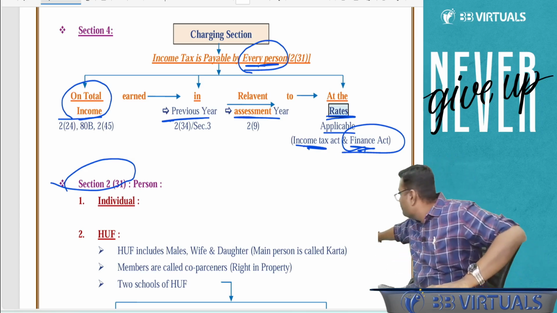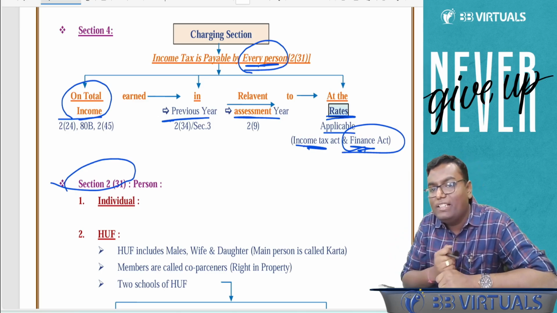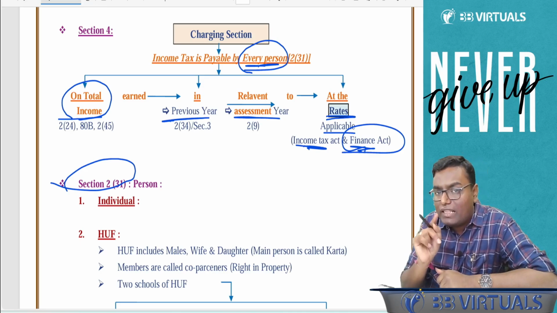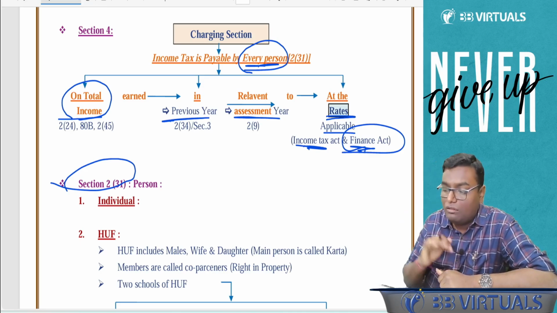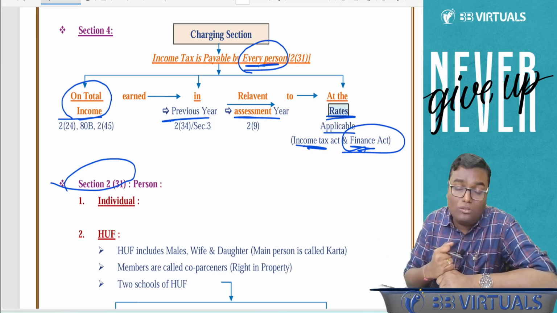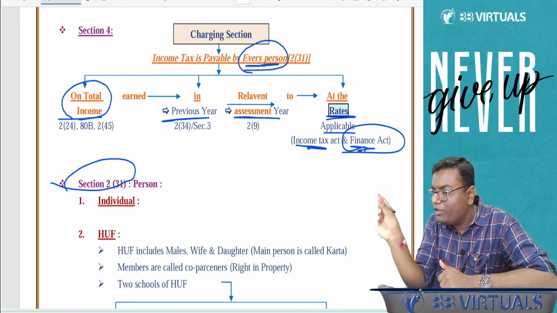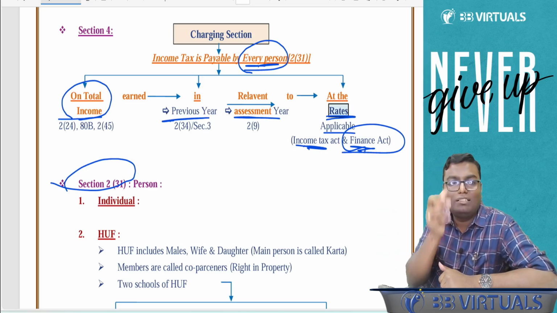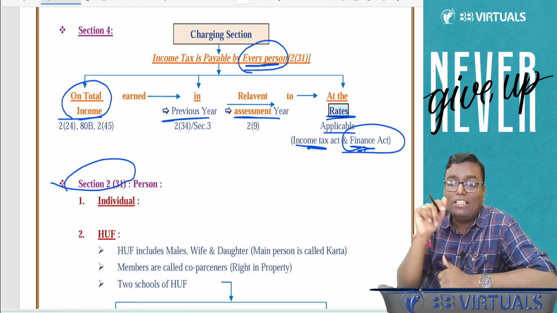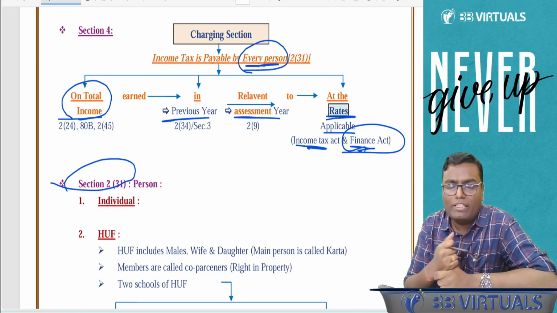Now, let me tell you one thing. Person definition has seven categories. There are seven kinds of person. You need to understand categories also because once the category changes, the tax rate will change, and so the calculation method will also change. So first we have to bifurcate that this particular entity is categorized as this person. Person has seven categories. This can be asked as a theory question, and practically also it is important.